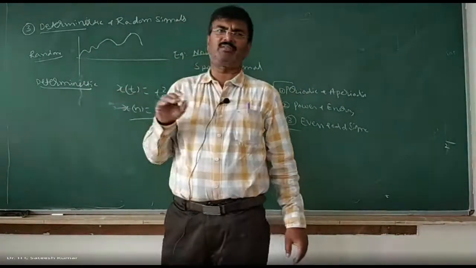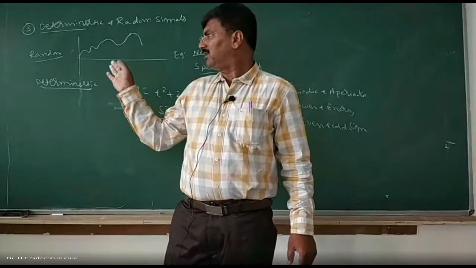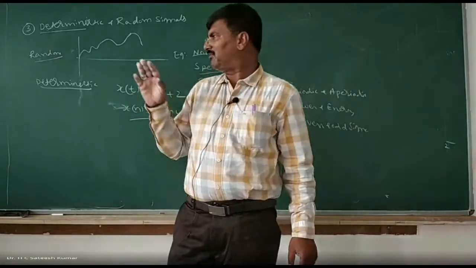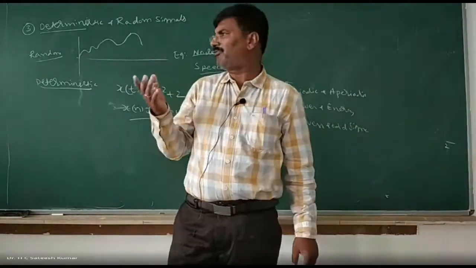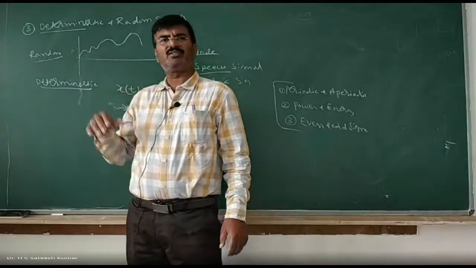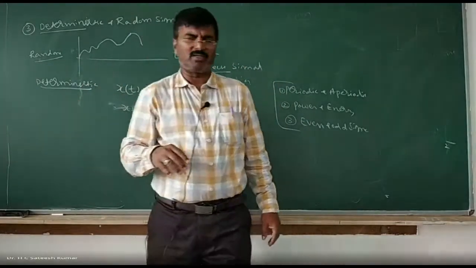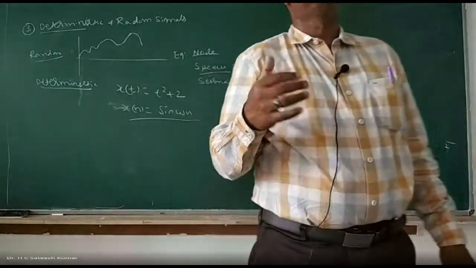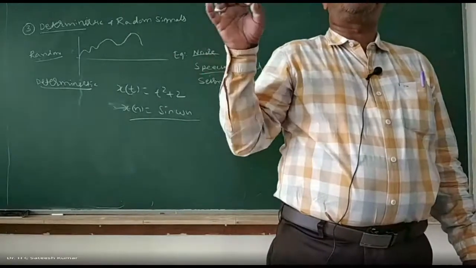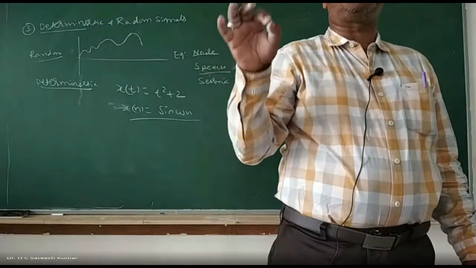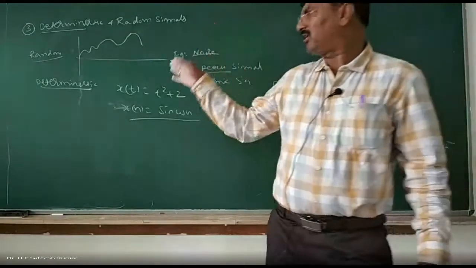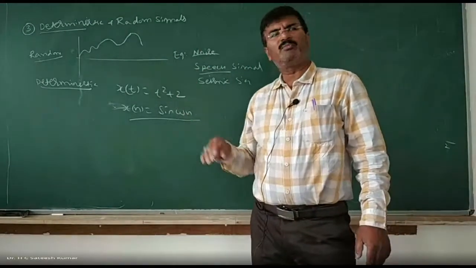Deterministic and random signal, what did we say? A signal is said to be a random signal if you are unable to determine the value of the signal before actual occurrence of the signal. And deterministic is nothing but what? As the name itself indicates, a signal is said to be deterministic if you are able to determine the value of the signal before actual occurrence of the signal. Okay, that is deterministic, we said.